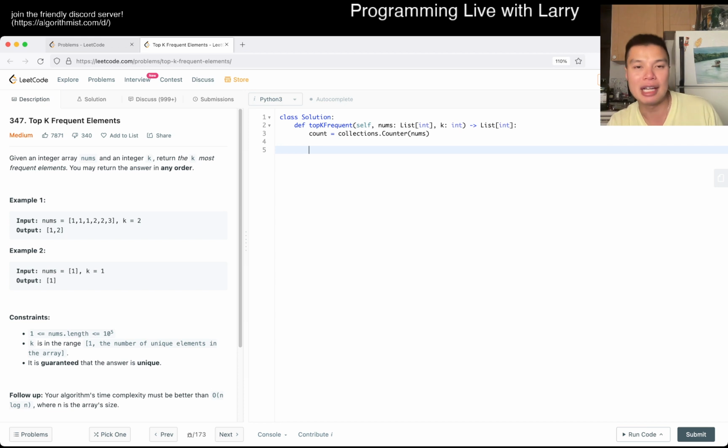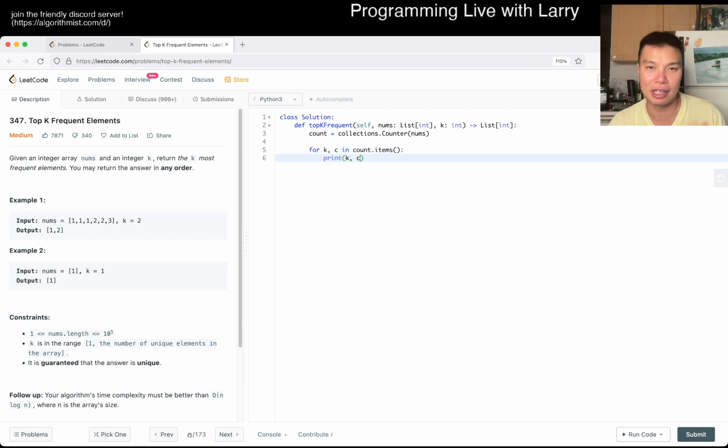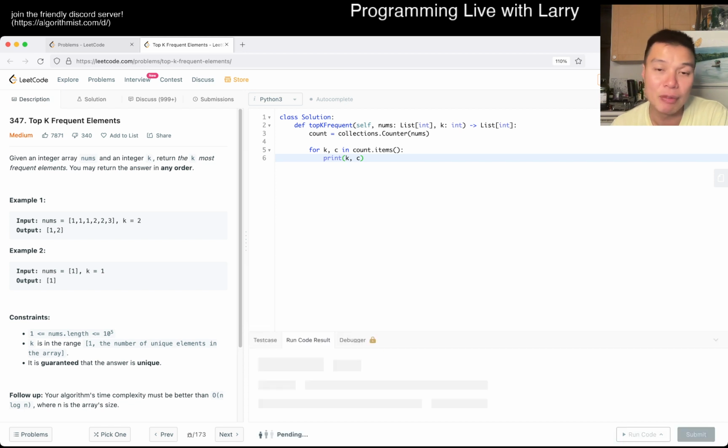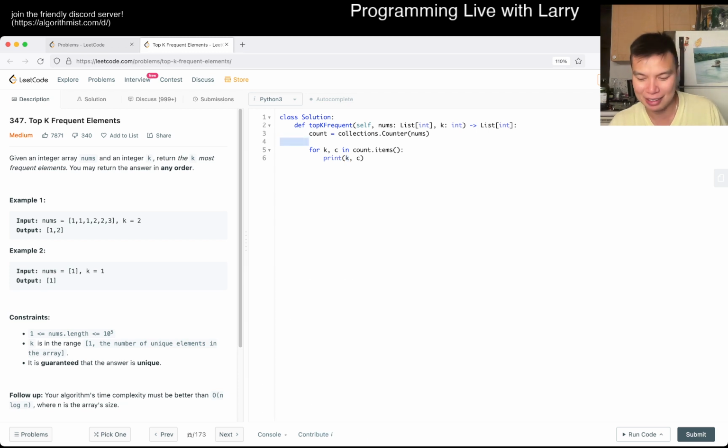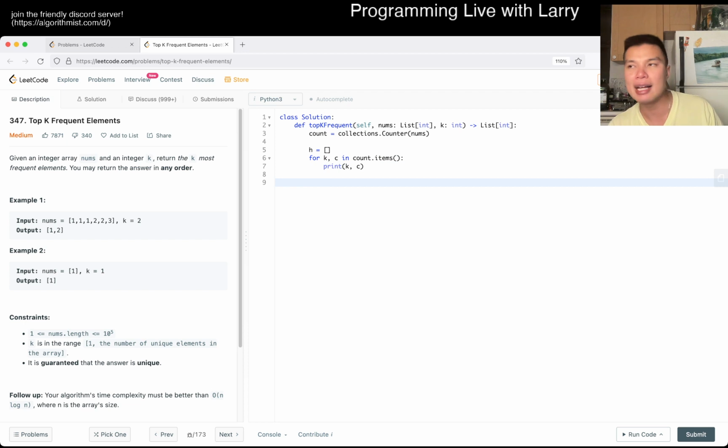Now, for key and count in count.items, we could print it out just to show you what it looks like, and then we'll put it in a heap. As we said before, it's going to be a min heap. So that's going to be the key. Number 1 appeared 3 times, so this is kind of symmetric in a wonky way, meaning that it's a little confusing. But now you have a heap, and in different languages it's going to be different, so make sure your language is consistent.